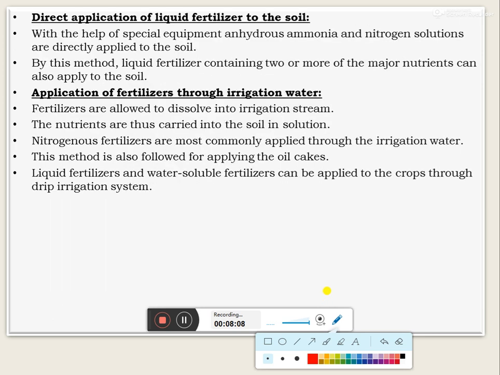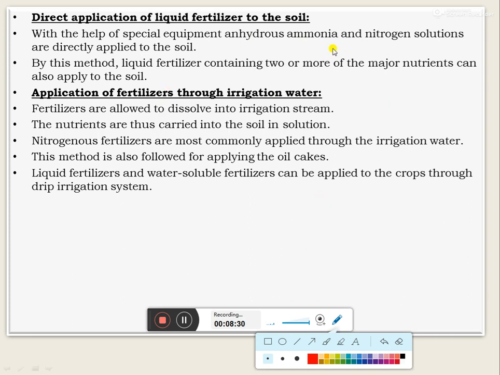Then direct application of liquid fertilizers, that is with the help of special equipment. It is used for the application of anhydrous ammonia and nitrogen solution, which are directly applied to the soil, and by this method the liquid fertilizer containing two or more major nutrients can also be applied to the soil.